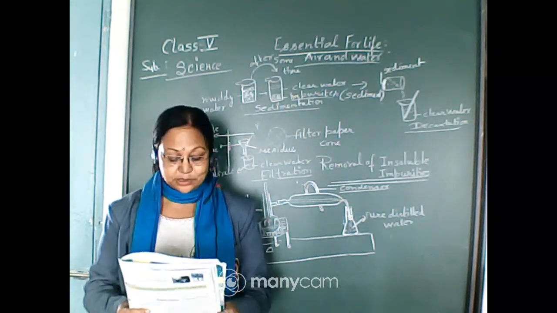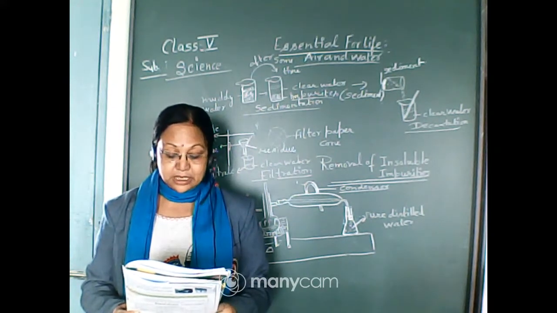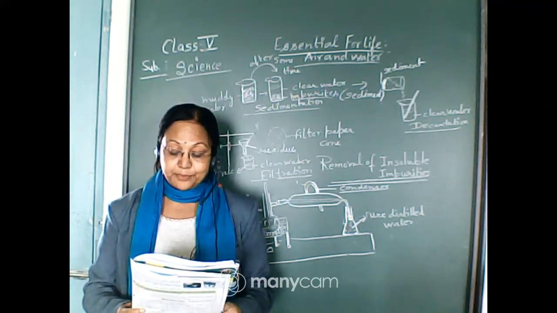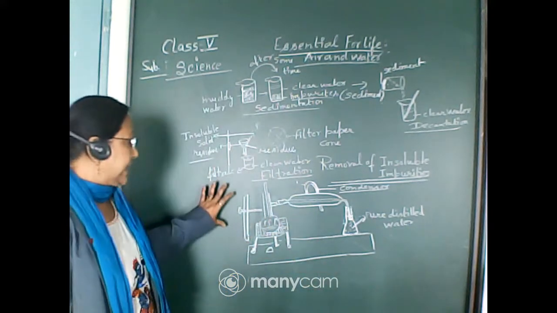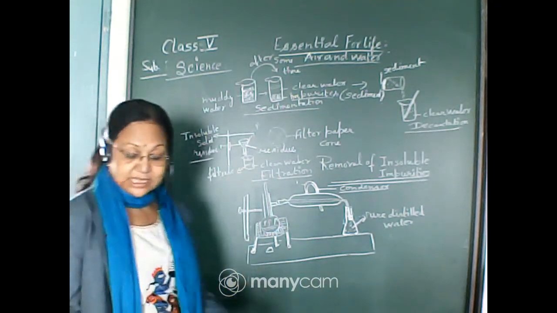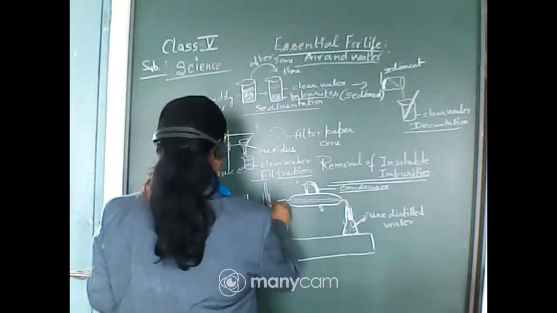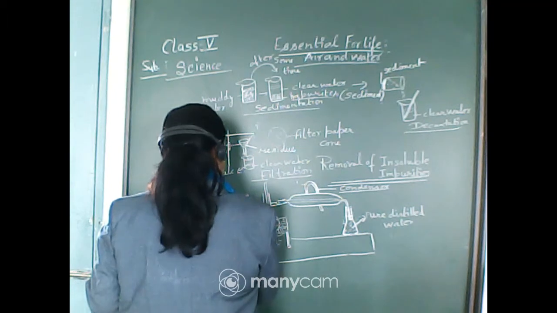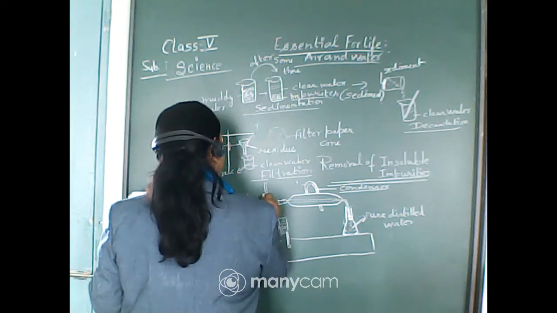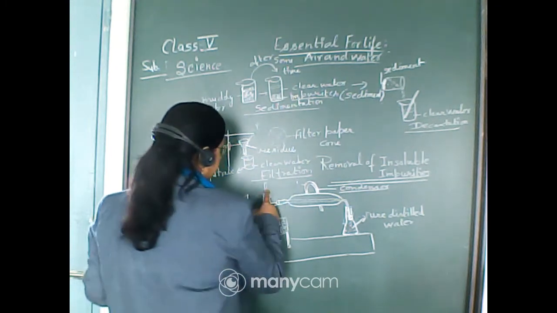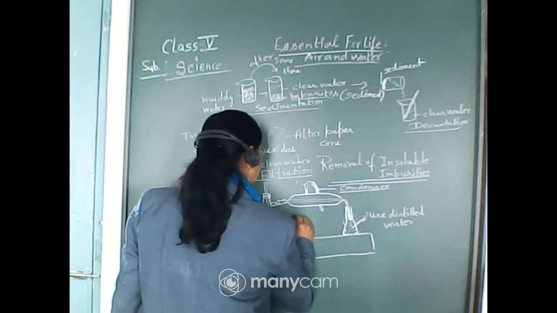And the second process is called distillation. Distillation is a process by which both impurities and pure water can be obtained. So by this process we can get both the impurities as well as the pure water. First of all, this is an iron clamp which we are using to attach this round bottom flask. This is the round bottom flask.